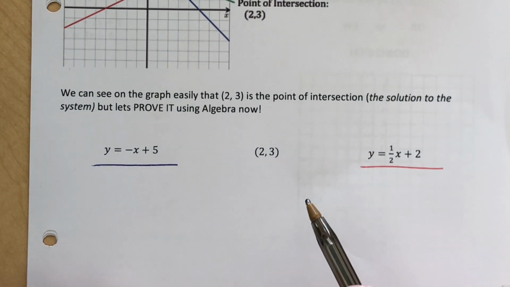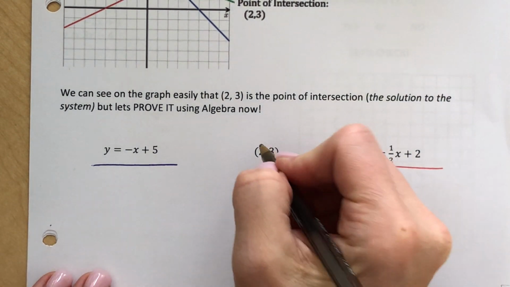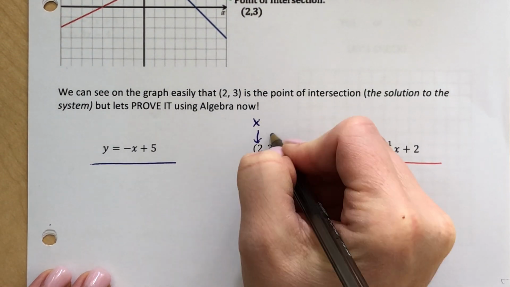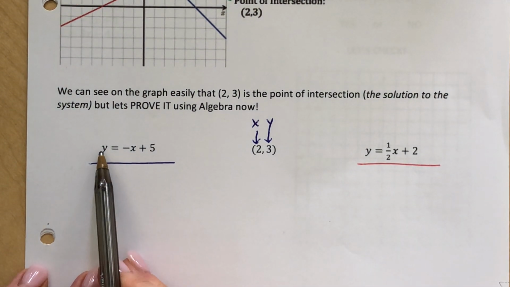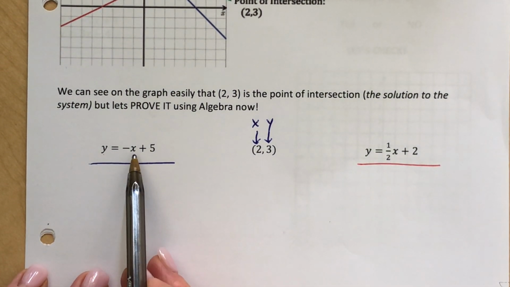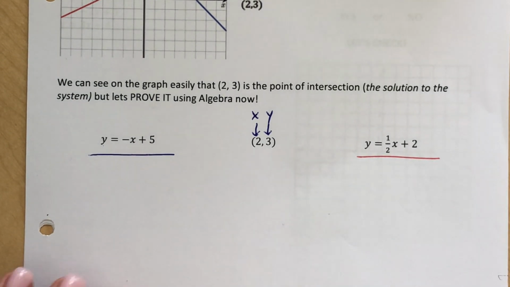And I'm going to ask you to remember that if I asked you to take this x value of 2 and this y value of 3, and if I plugged the 3 in here, because that's y, and the 2 in here, do you think they would equal each other? Okay, well, let's find out.